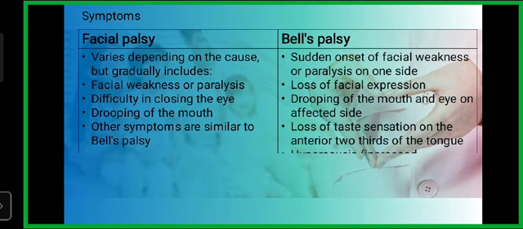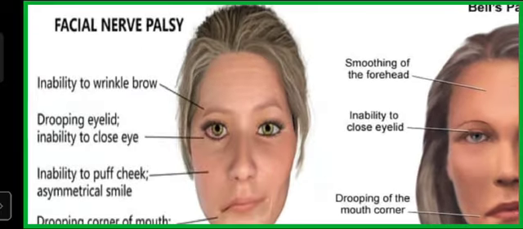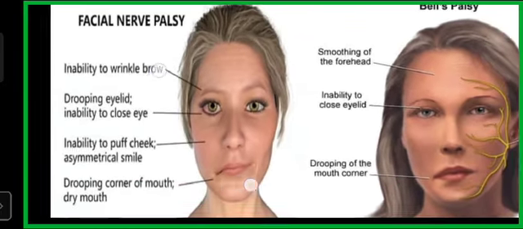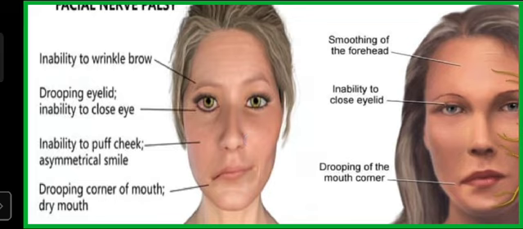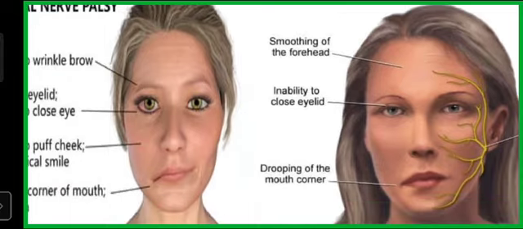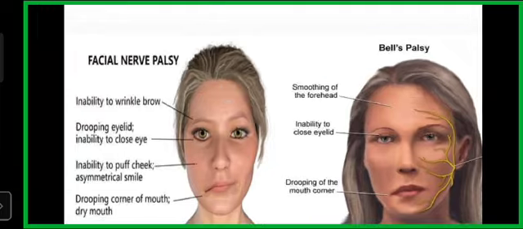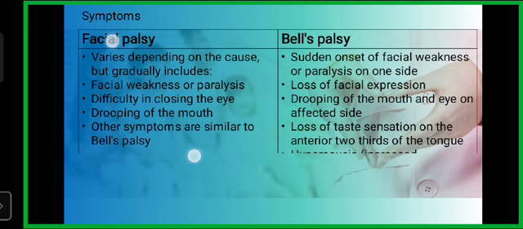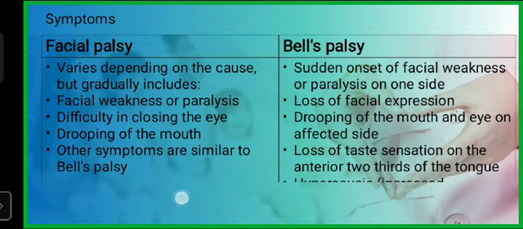Now we will discuss the symptoms of facial palsy and Bell's palsy. You can see in both pictures. Facial nerve palsy: inability to wrinkle eyebrows, drooping eyelid, inability to close eyes, inability to puff cheek, asymmetrical smile, drooping corner of the mouth, and dry mouth. But in Bell's palsy: smoothing of the forehead, inability to close eyelid, and drooping of the mouth corner. You can see in these slides, loss of facial expression.